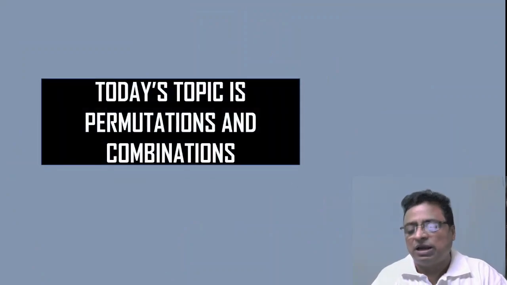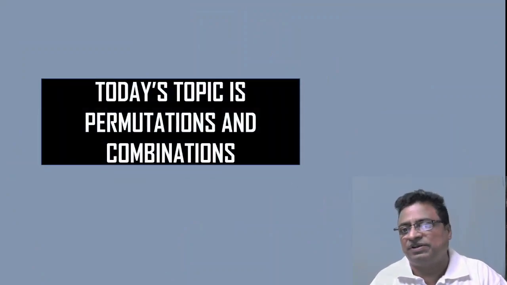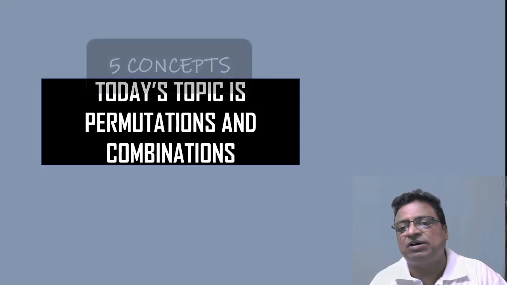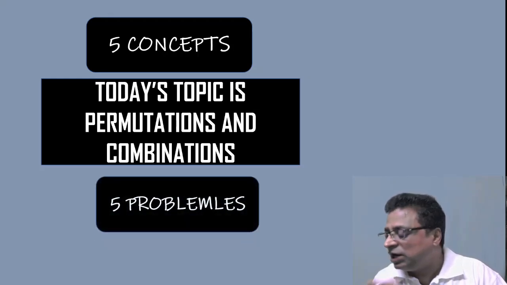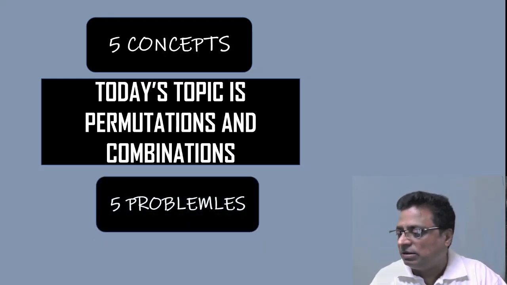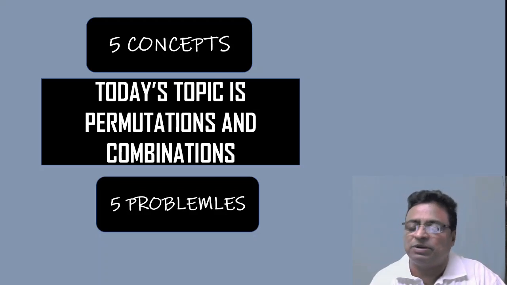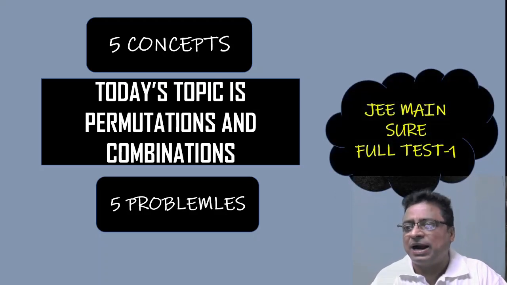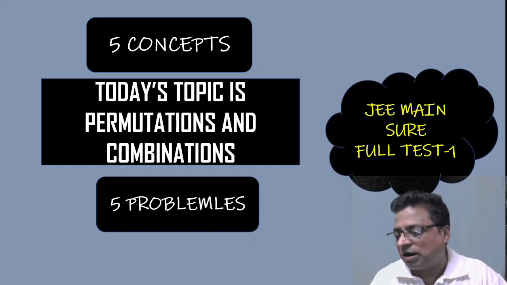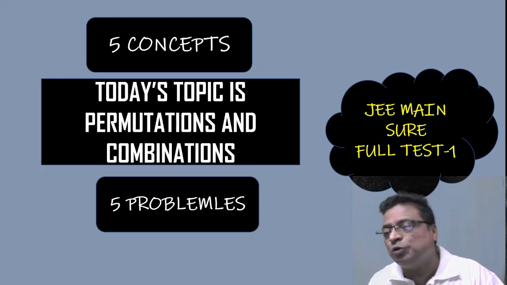Now according to this series, today our topic is permutations and combinations. In this permutations and combinations, I am concentrating on just 5 valuable concepts and simultaneously 5 best problems to support those 5 concepts. And of that I am providing one full test on the entire syllabus of JEE Main in a new pattern.